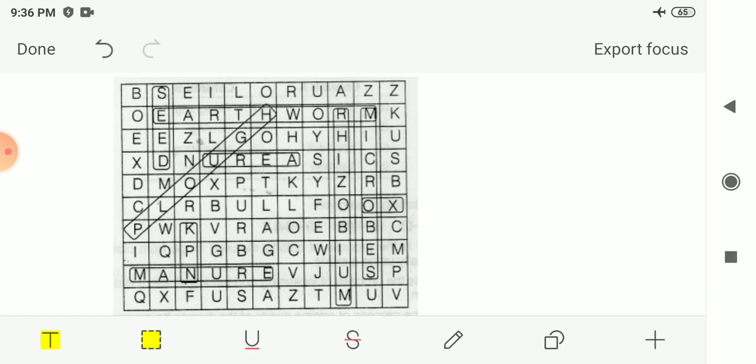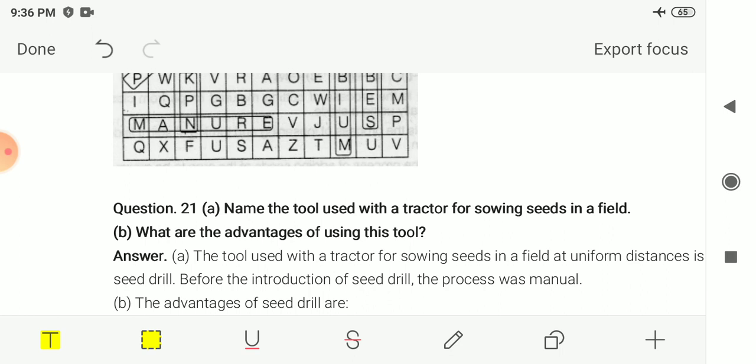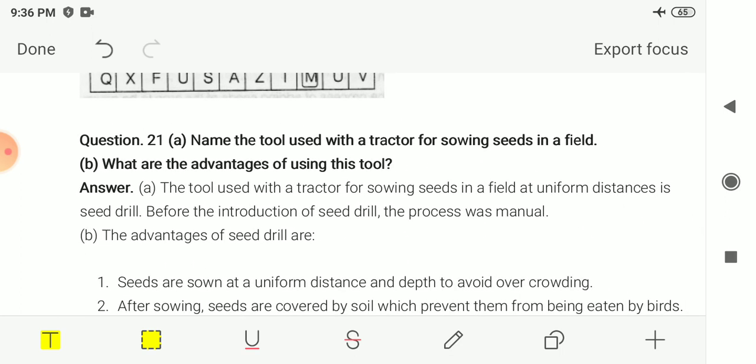Here the answer for this puzzle is also given to you. You can check your answer from here, the components, living and non-living, which are friends of the farmer. Now the next question, number 21.